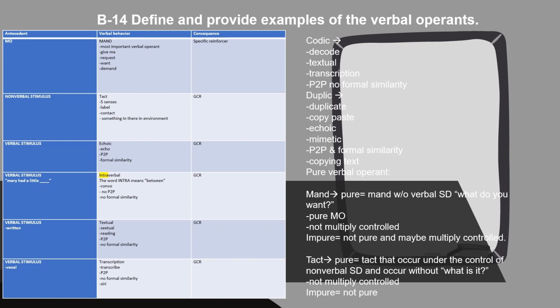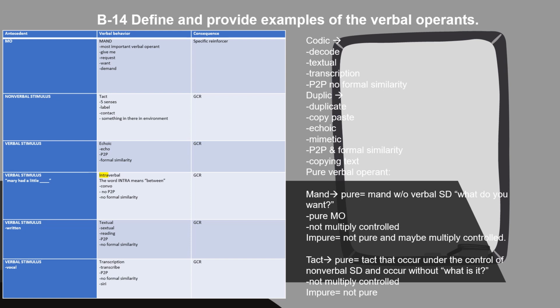And then there's duplic. Just think about echoic. If it has to do with echoic, we're talking about duplic. These are just other words for describing the same thing, is how I see it. So duplic, mimic, echoic. It has point-to-point correspondence and formal similarity, such as copying a text as well.